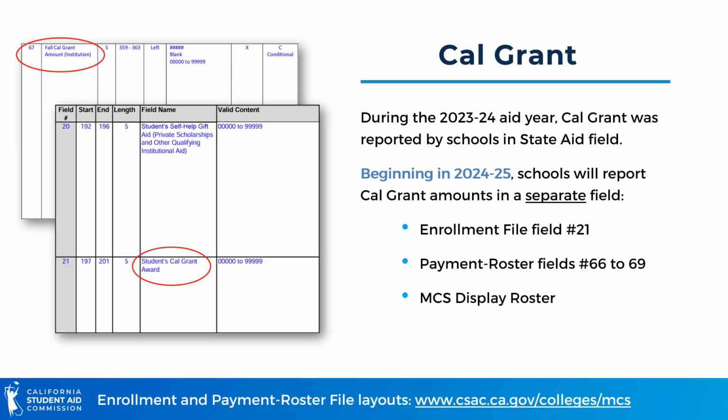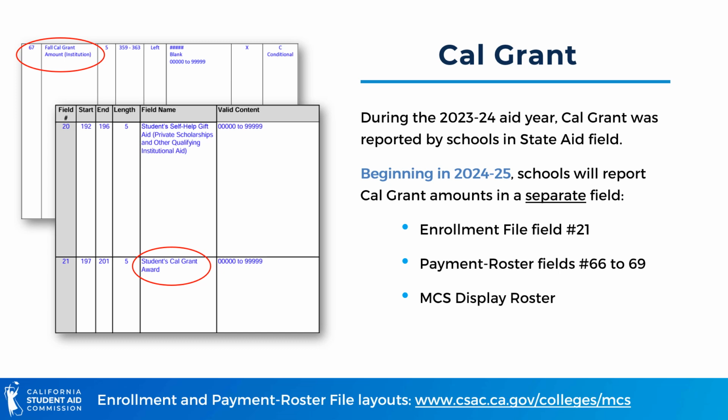Cal Grant is also included in the MCS award calculation. Prior to 24-25, the Cal Grant award amount was either obtained from the Cal Grant roster or reported by the school in the state aid field. Beginning in the 24-25 award year, schools can report Cal Grant amounts in a separate Cal Grant specific field. This includes field number 21 of the enrollment file, which should be based on the student status from field number 9 of the enrollment file. For example, a fall-only Cal Grant amount should be reported when a student is reported as a fall term-only student.